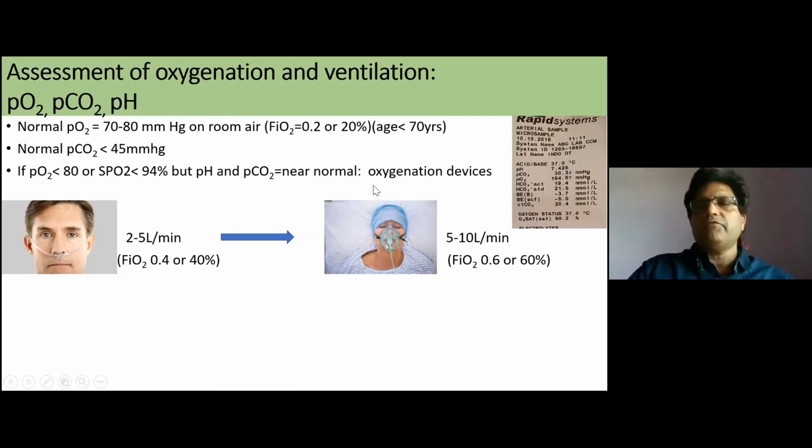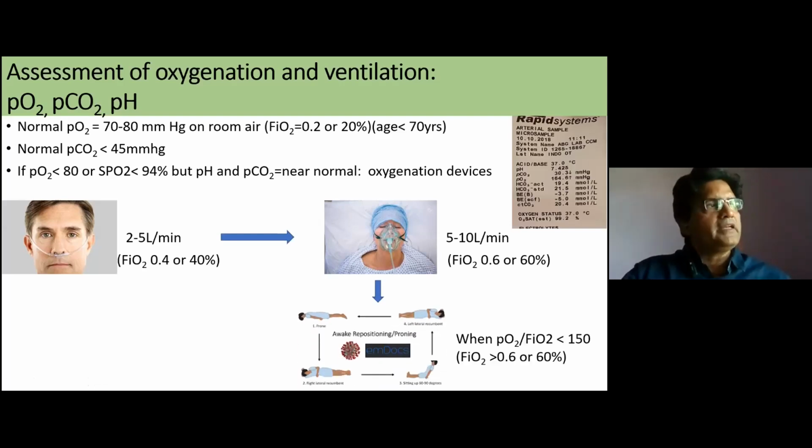here if we see the PF ratio, 164 divided by 0.4, that is around 400. So it is good. And if the patient's respiratory rate is aligned, we can give only nasal prongs. If the patient's oxygenation is decreasing, then we have to switch over to the mask, giving 0.6 or 60% oxygen. Here, if the patient is maintaining, then it's okay.